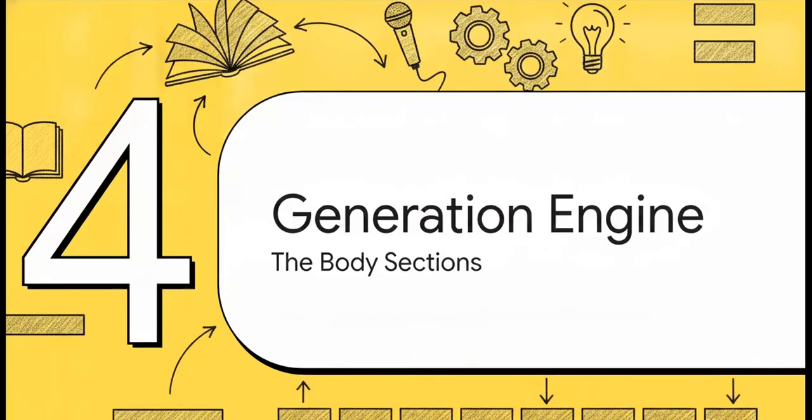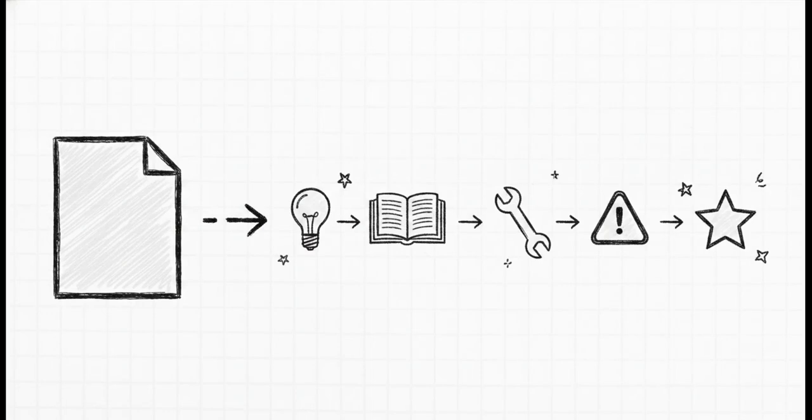Now for Section 4, the content generation engine. This right here is the core genius of the prompt. The AI isn't allowed to just write generic paragraphs. It is forced to run every single one of those 8 to 10 sections through an exact 5-part formula. For every point, it has to provide a simple explanation, a real-life example, a practical tip, a common mistake, and a memorable takeaway. This ensures that these abstract finance concepts stay incredibly concrete, actionable, and sticky.